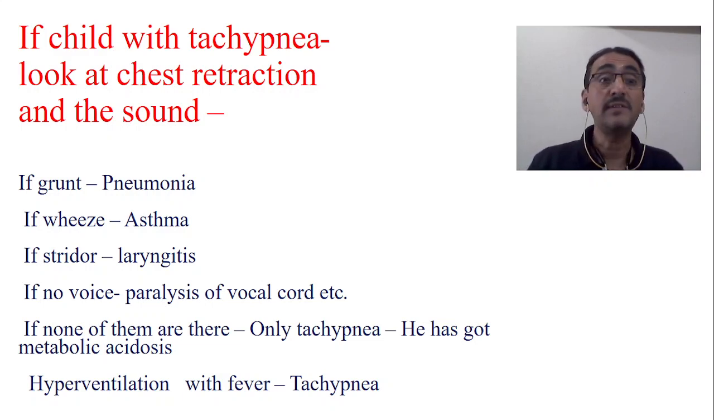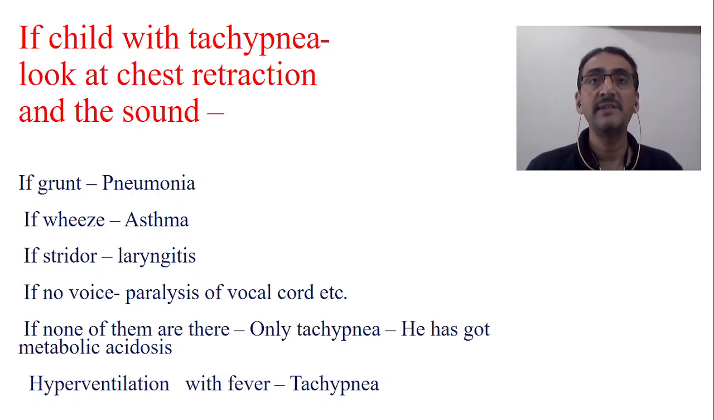Now different sounds are there. For example, if grunting is there, usually it suggests pneumonia. Grunting means by creating a positive pressure, we are trying to open the alveoli forcefully. This is a typical grunting sound. In the newborn you can see it. When this type of sound is there, it suggests that the child is creating extra pressure to open the collapsed alveoli forcefully. So grunting is always characteristic of pneumonia.